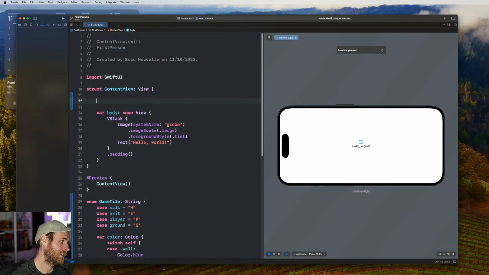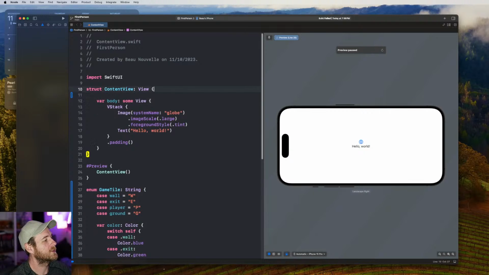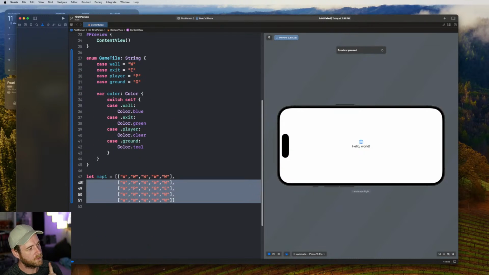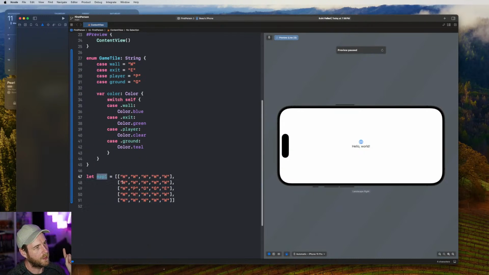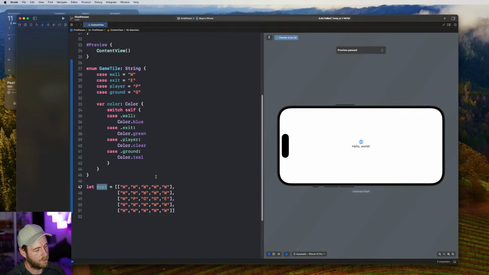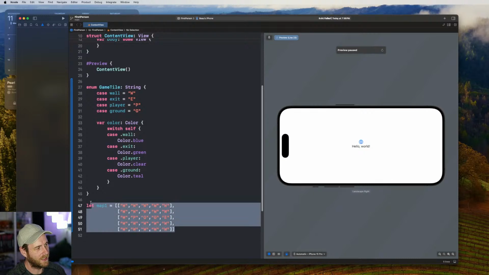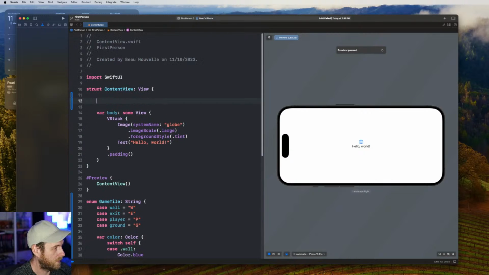Okay, so we've got our map set up. The initial starting position. So we need to keep track. How are we going to do this? So anytime, because we're using SwiftUI, anytime our map updates, it's going to redraw the view. So what we want to do is maybe put this into like a model or a state that we can change up.